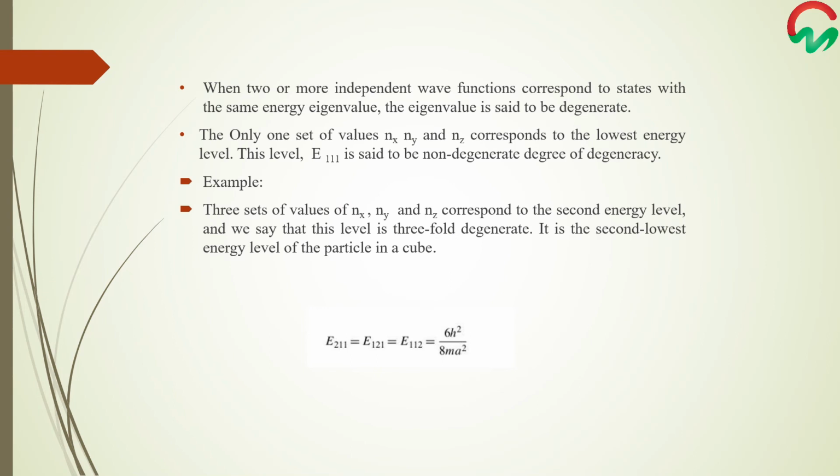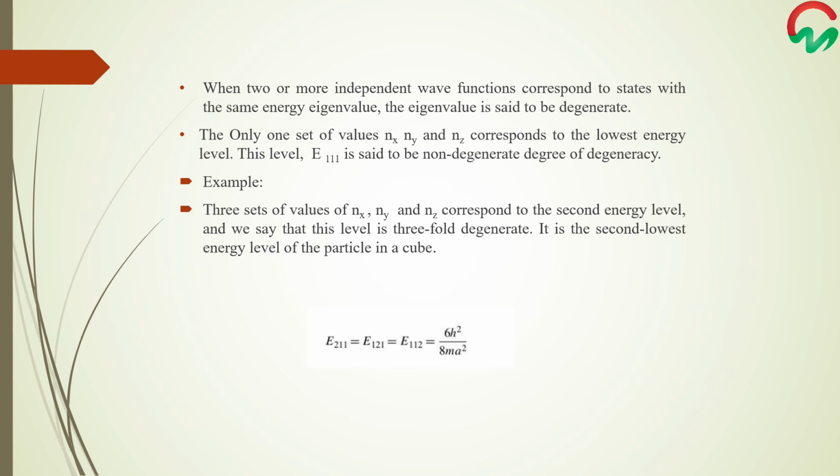When two or more independent wave functions correspond to states with the same energy eigenvalue, then the eigenvalue is said to be degenerate. There is only one set of values nx, ny, and nz that corresponds to the lowest energy level. This level is E111 and it is said to be non-degenerate. To understand the concept of degeneracy, let us take the example of three sets of values of nx, ny, and nz corresponding to the second energy level. We say that this level is threefold degenerate.